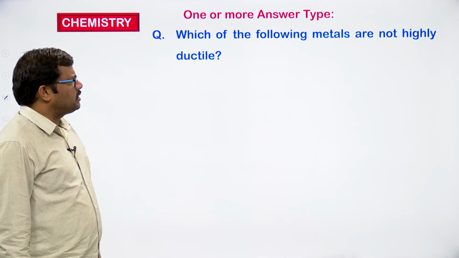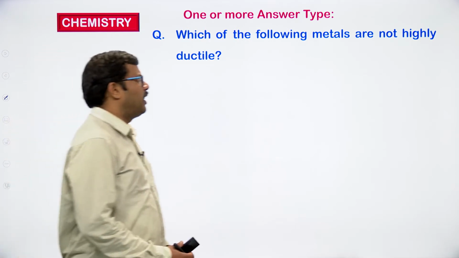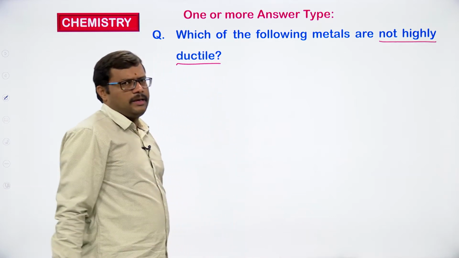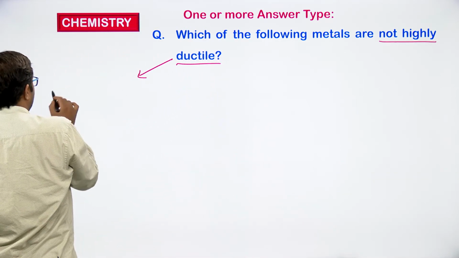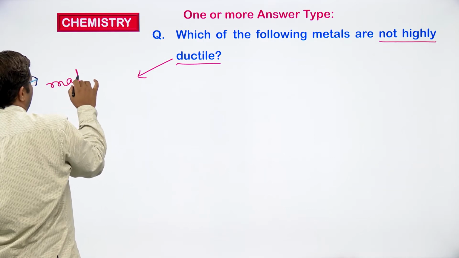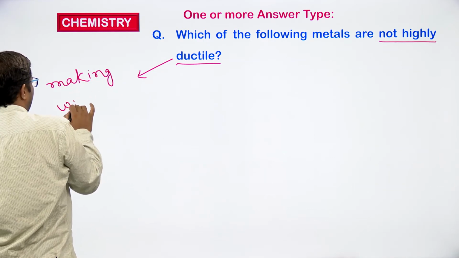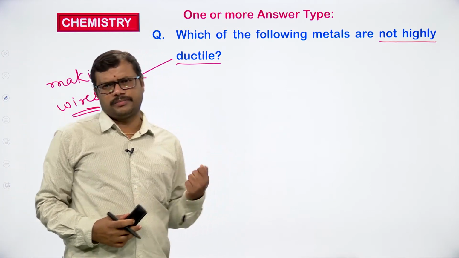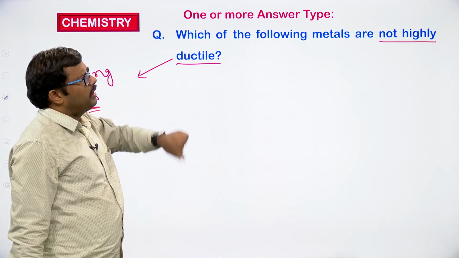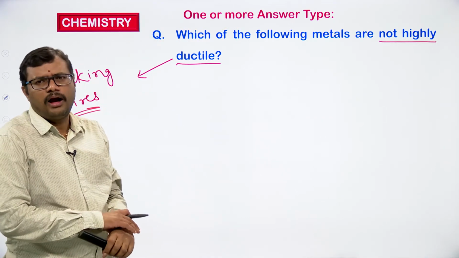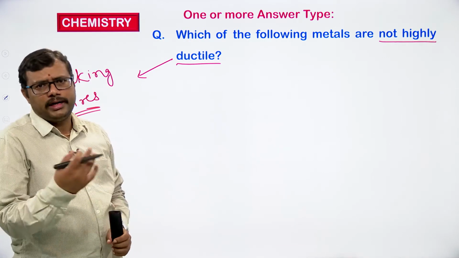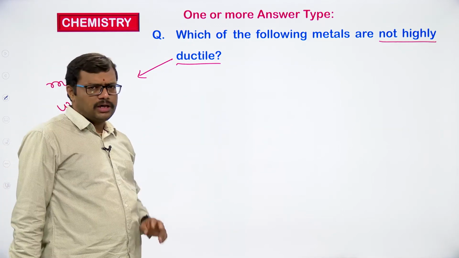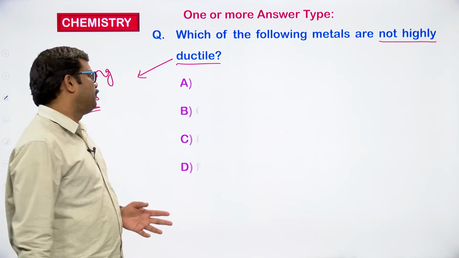Which of the following metals are not highly ductile? What is ductility? Ductility is the property of drawing metals into wires, the capability of converting into thin wires. So which of the following metals are not highly ductile, which cannot be converted into wires? That is what they are asking. So we have to identify the metals which are not highly ductile.